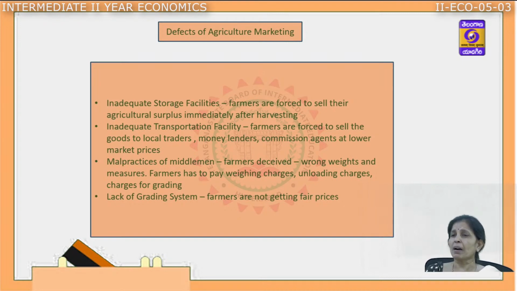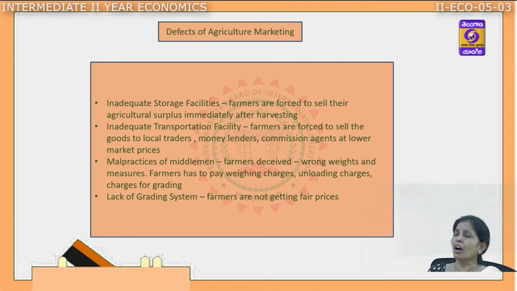Next one is malpractices. Because there are no proper warehouses and no proper transportation, there exist many middlemen who act as mediators between the farmers and the consumer. Their role is very dominating, which does not fetch better prices for the farmers. Because of these drawbacks, there are many middlemen, and they are adopting many malpractices.